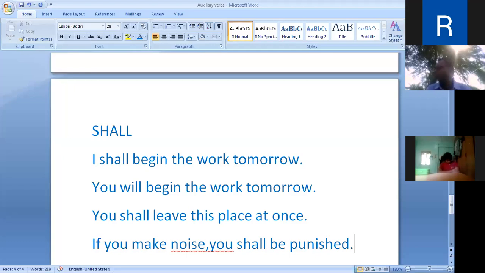Threat. T-H-R-E-A-T, threat. Here, it was a command in the previous sentence. Shall was used with second person. Here, shall is used with the second person. And what does this sentence indicate? This sentence indicates the threat. If you make noise, you shall be punished.